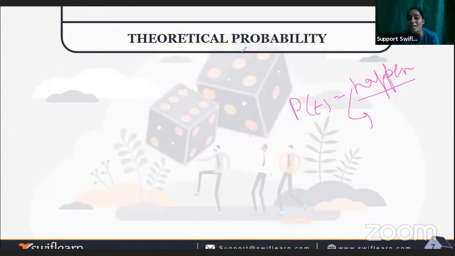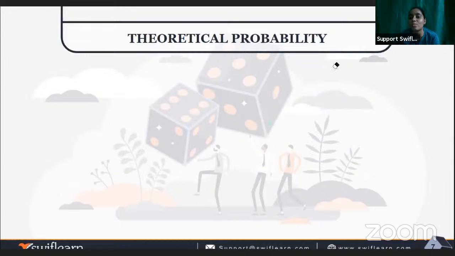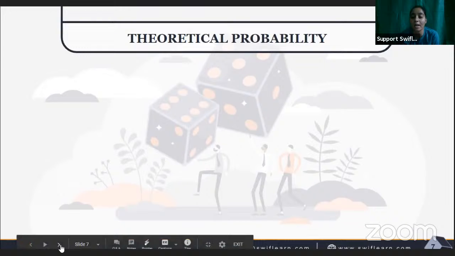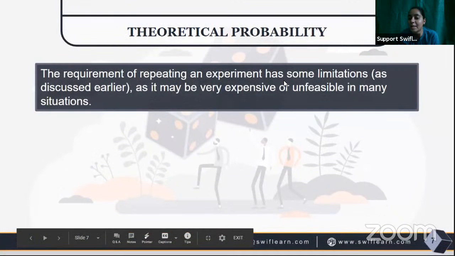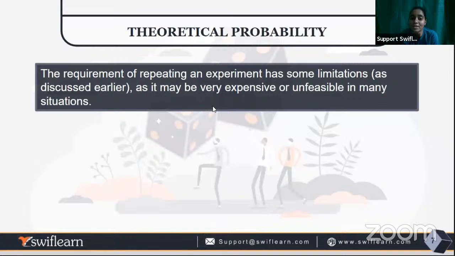Otherwise it becomes more rigorous and the probability reduces to almost zero, and we are not able to get exactly what we want as an answer. So here we are with theoretical probability. The requirement of repeating an experiment has some limitations, as discussed earlier with the satellite function, as it may be very expensive and unfeasible.